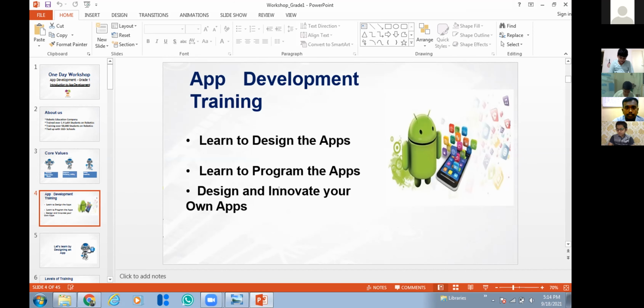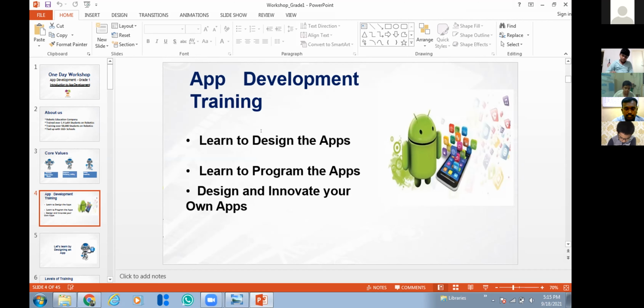What is innovate? Anyone? What is innovation? Create. Yes, creating new things. Innovation is nothing but creating new things, making new things. So here you will learn how to create your own apps.